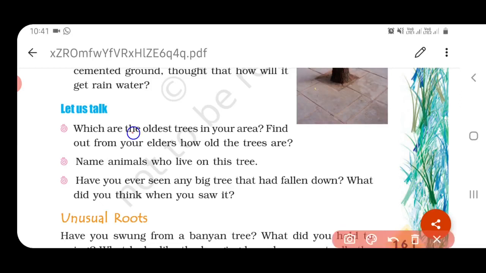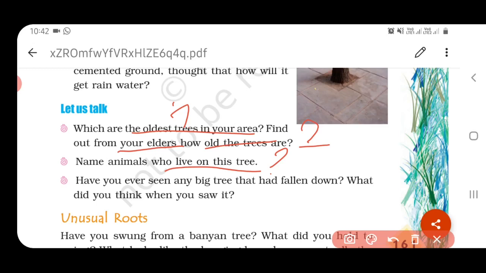Which are the oldest trees in your area? Write the name of the tree. Find out from your elders how old the trees are, and write the age of that tree. Name animals who live on this tree. Birds and animals get shelter in these trees. So what are the animals that are making that particular tree their shelter?